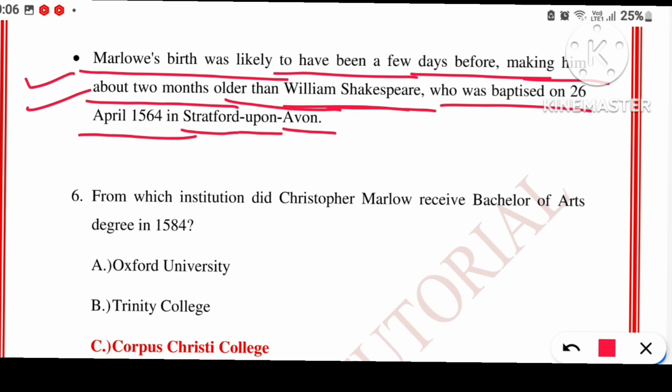So just remember that William Shakespeare and Christopher Marlowe were contemporary writers. Contemporary writer means the writers who write at the same time frame. Like right now it is the 21st century. So if there is somebody who is born in this period, then both the persons will be of the same era, that is contemporary writers or contemporary people. So that is what we see here as well. William Shakespeare and Christopher Marlowe were contemporary writers.